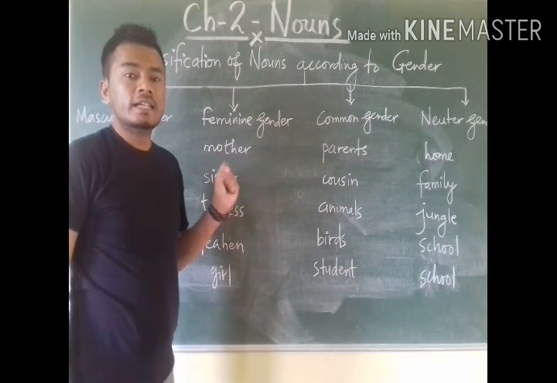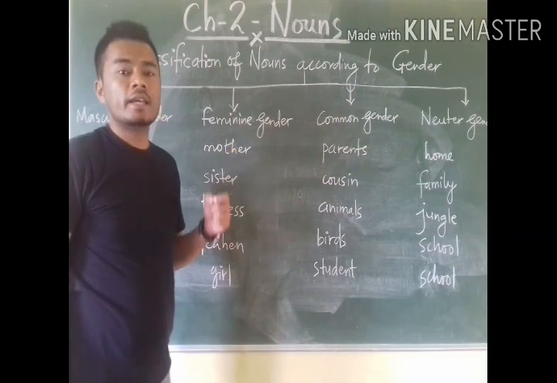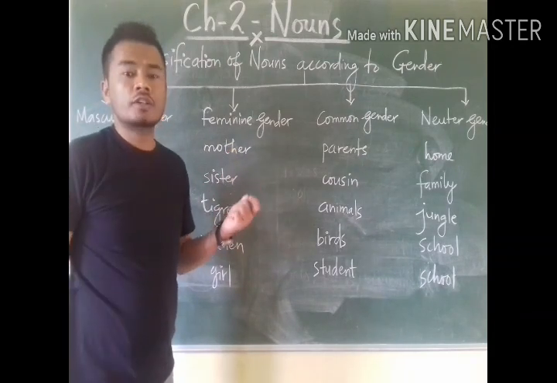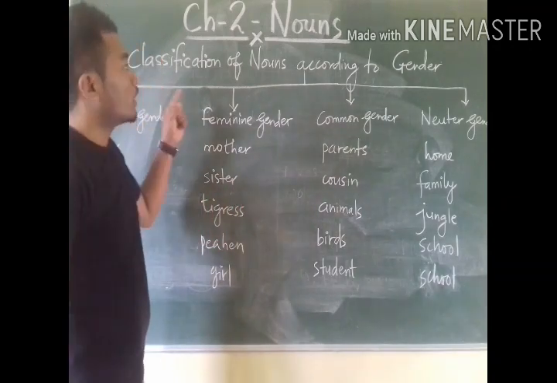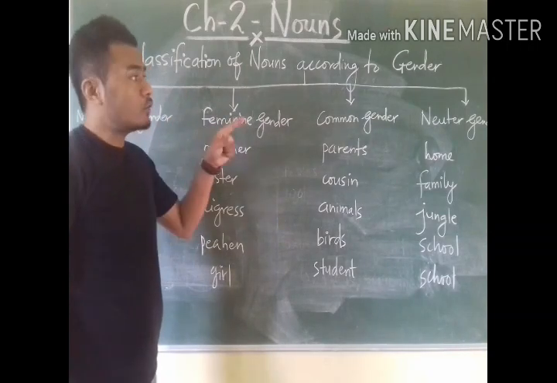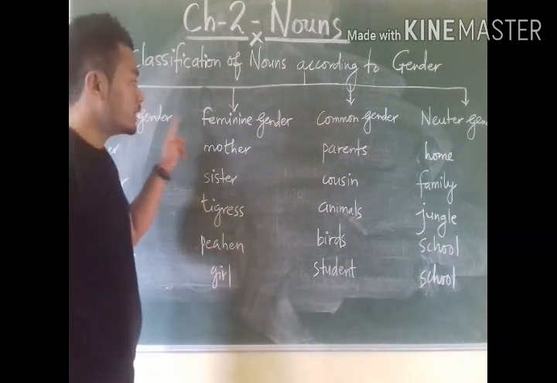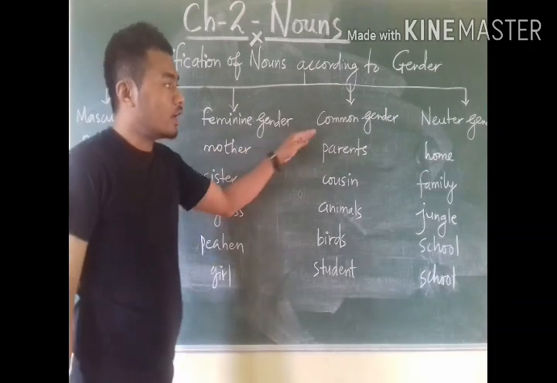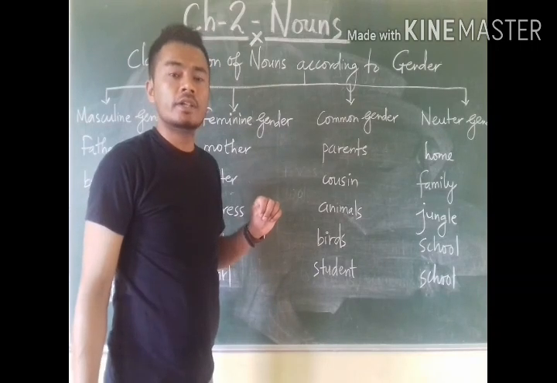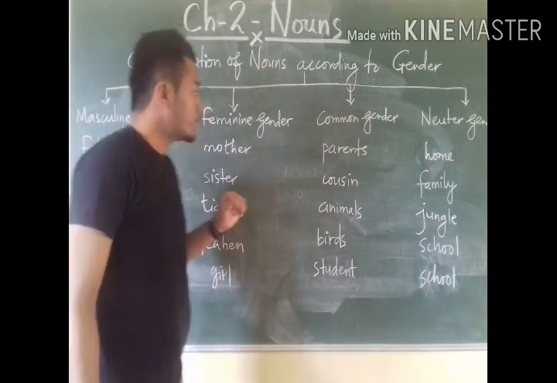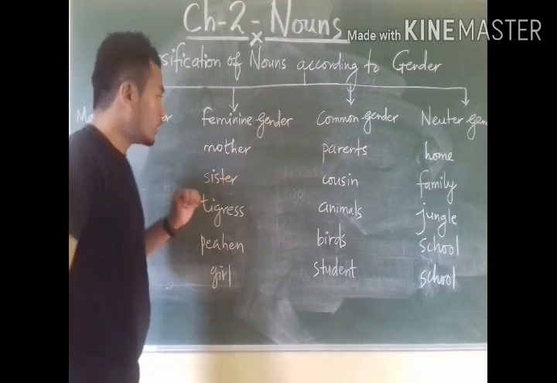According to gender means gender identifies whether the nouns we are speaking about are males or females or fall into any other category. So here, according to gender, nouns can be classified into 4 kinds. One is masculine gender or masculine nouns, feminine gender or feminine nouns, common gender or common nouns, and neuter gender or neuter nouns.